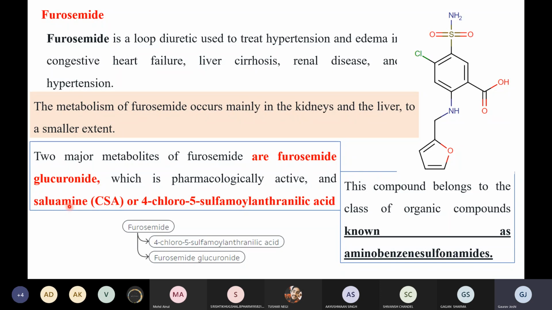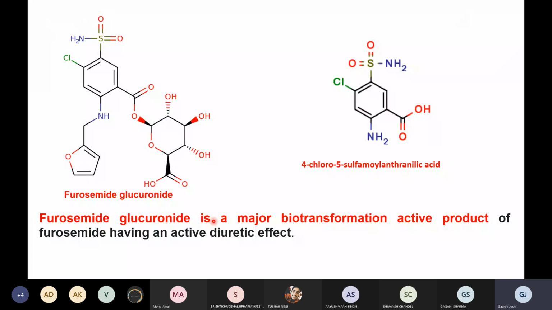Salvamine is the second molecule. The IUPAC name is 4-chloro-5-sulfonamyl anthranilic acid. This will be formed under phase 1 metabolism. So these are the structures. What is the structure? It is a simple structure, right?